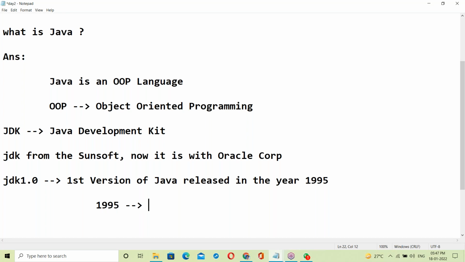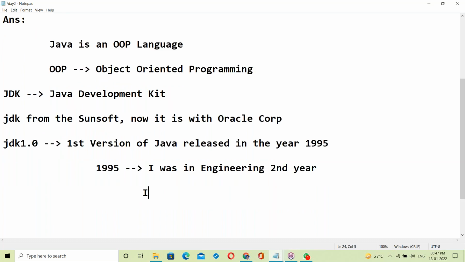In 1995, I was in my second year of engineering, and at that time I was learning the C language.